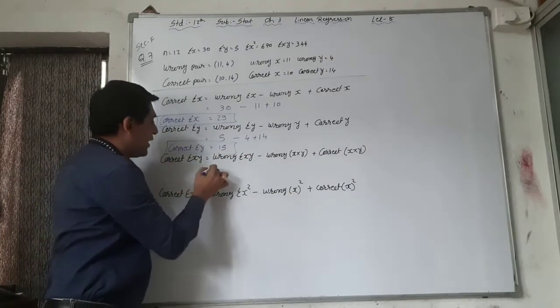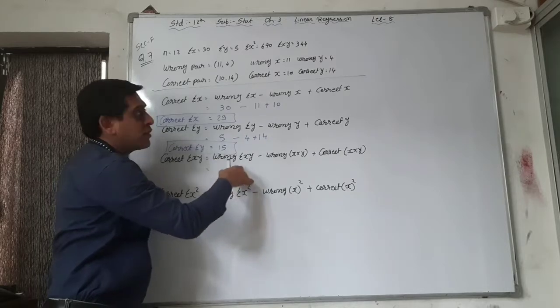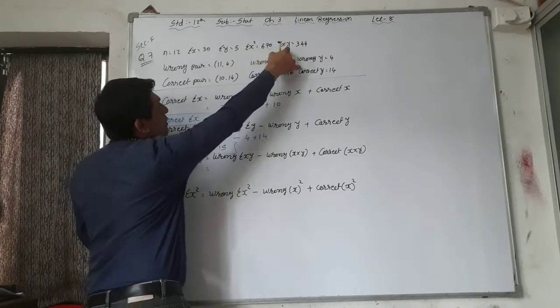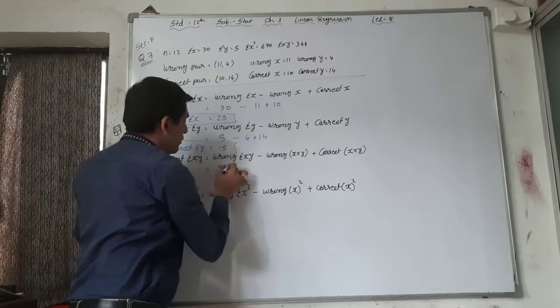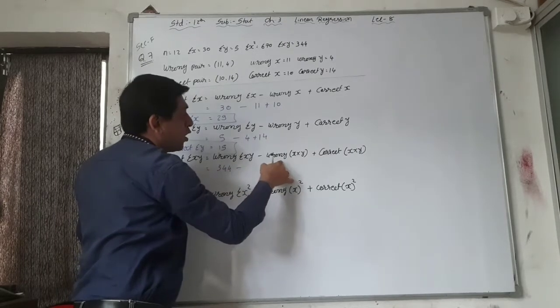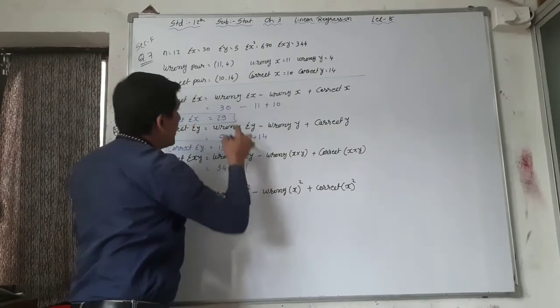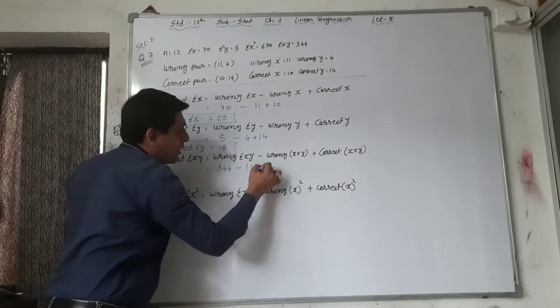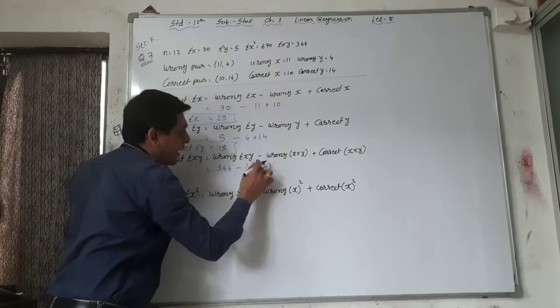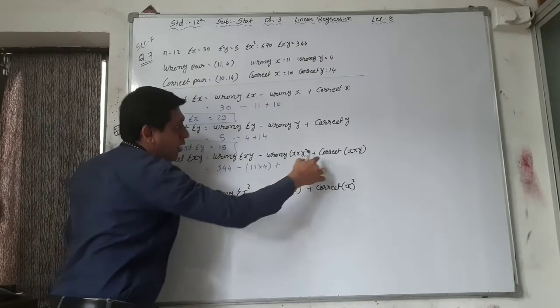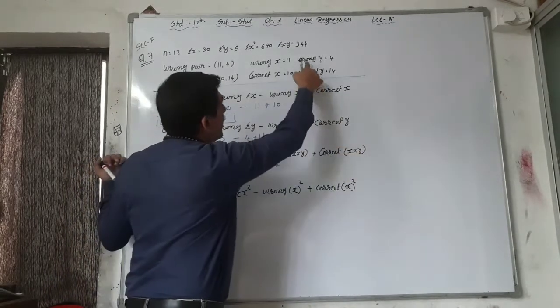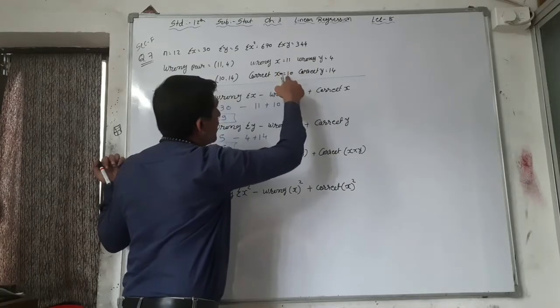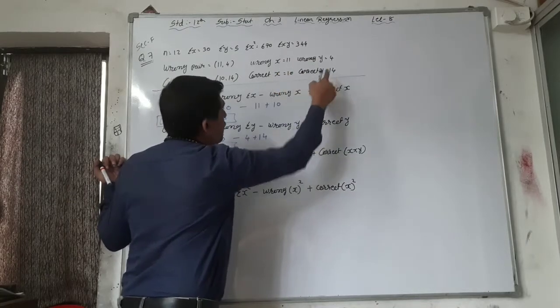Now correct sigma xy. For that, first of all, wrong sigma xy, it is 344 minus wrong x into y. What is the wrong pair? 11 and 4. You have to multiply here 11 into 4 in bracket and minus. Then plus correct x into y. Correct x is equal to 10 and 14.